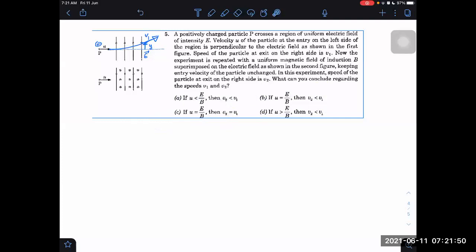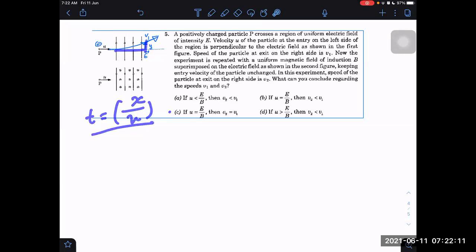Or if they are not giving us this y, then I will have to write that x distance is there. Let us say x width is given, then x by u is equal to what? Again, my purpose is not to analyze this. I have not even read the question, but I am just analyzing the situation. The analysis of the situation is that x by u will be the time taken. So if time taken is given to us, can we find out the y displacement?